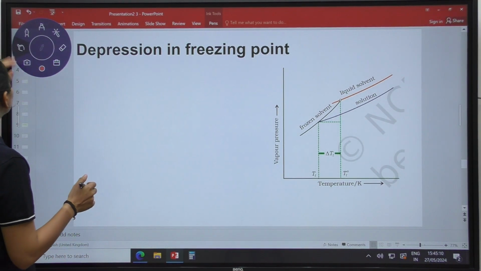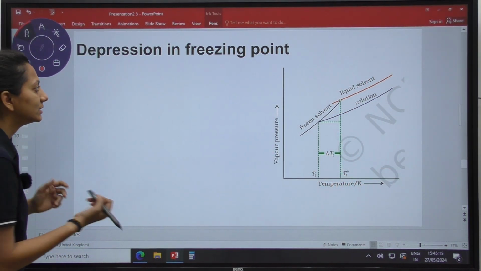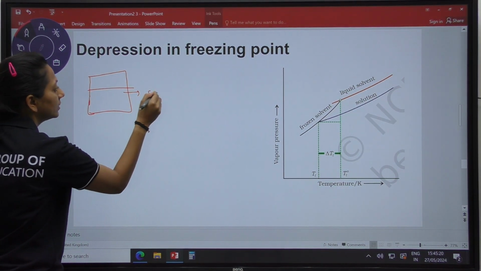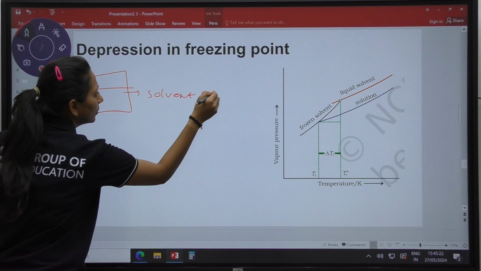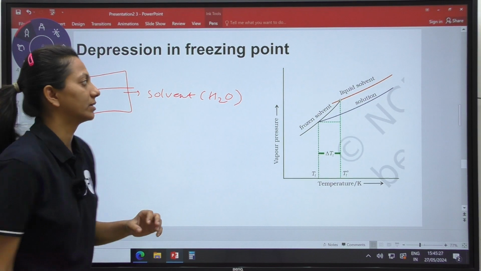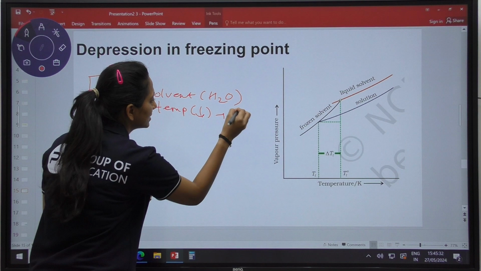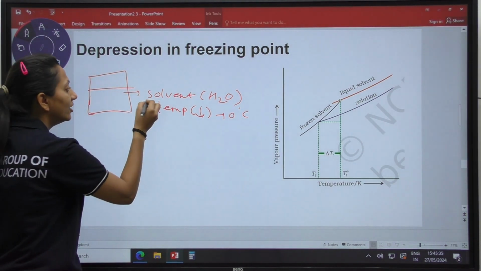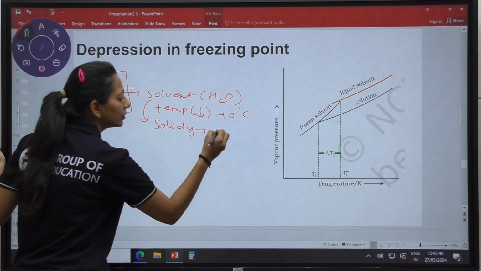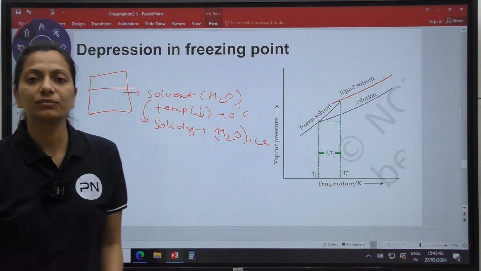As we know, whenever we have a solvent, suppose I have water as the solvent, only water. What will happen if I decrease the temperature to 0 degrees Celsius? The solvent is going to solidify, and it is going to give me water in the form of ice.